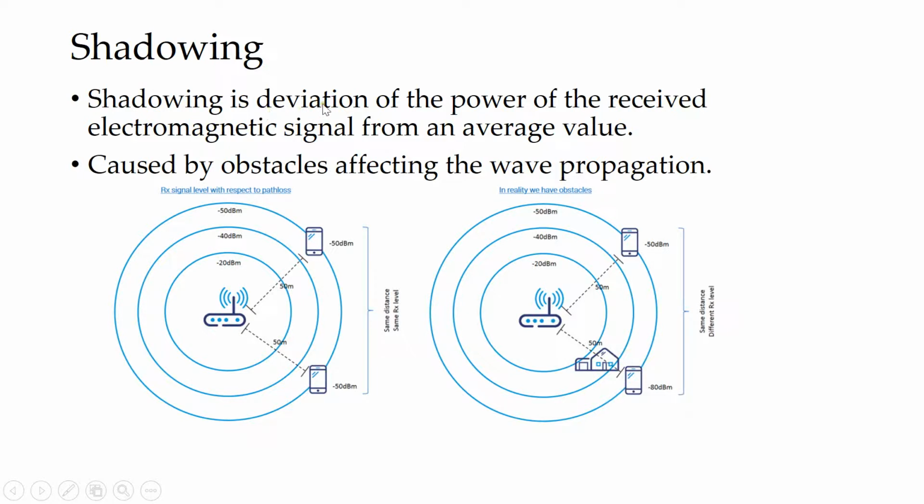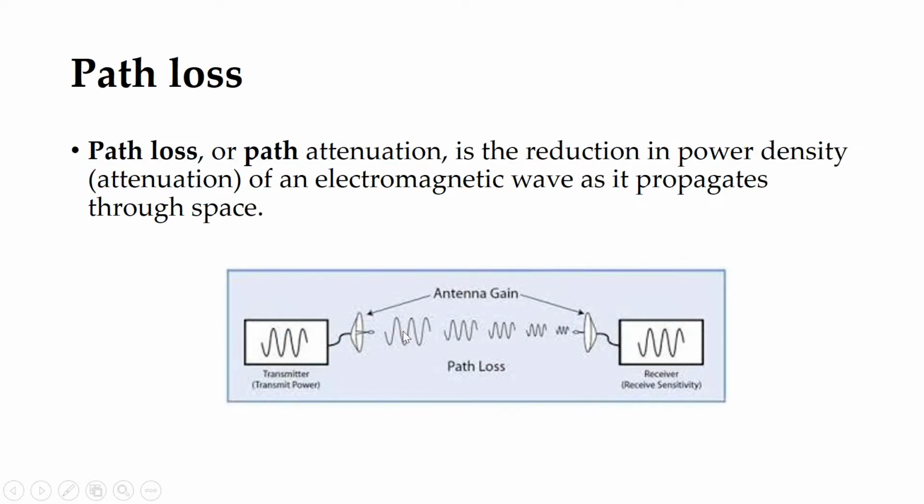So what is shadowing? It is a deviation of the power of the received electromagnetic signal from an average value. It is caused by obstacles affecting the wave propagation. So this is shadowing. Next, path loss, right? So what do I mean by path loss? There is some weakness in your signal.